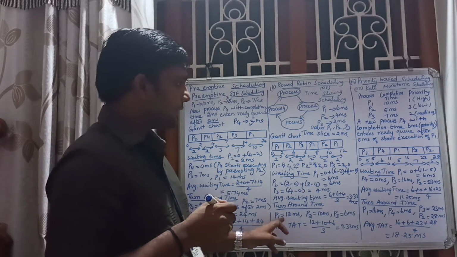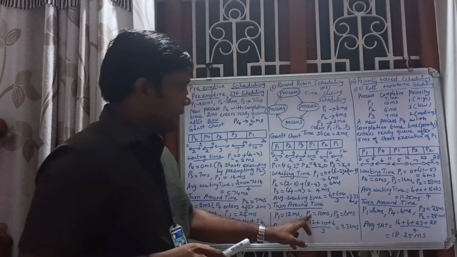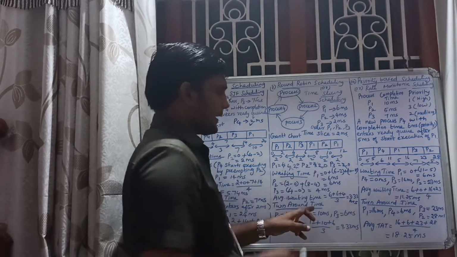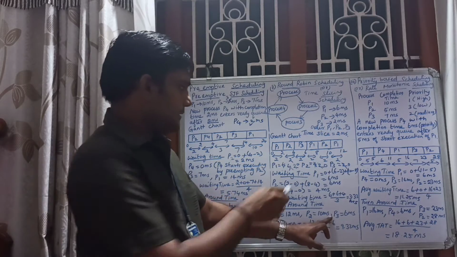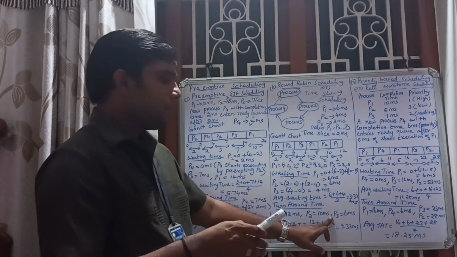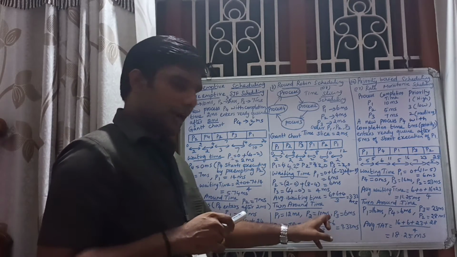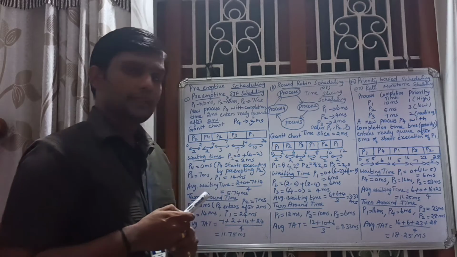For P1 the turnaround time is 12 millisecond. For P2 turnaround time is 10 millisecond. P3 turnaround time is 6 millisecond. Total time it is taken to complete the particular process. Okay. So average turnaround time is, you just add all the 3 and divide by 3, 9.33 millisecond.